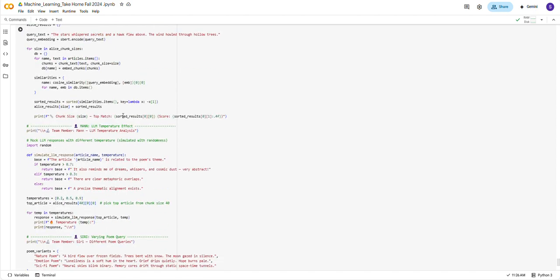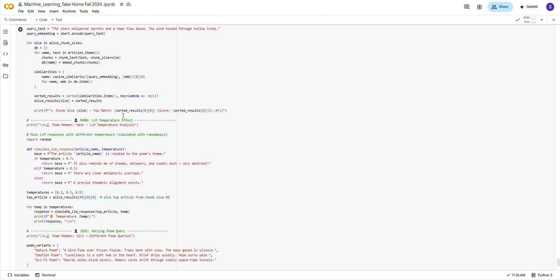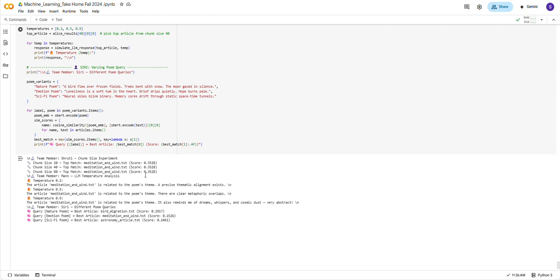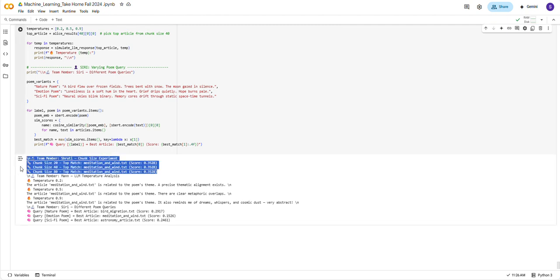And Man has performed tests using varying temperatures like 0.2, 0.5 and 0.9 in LLM responses. And Siri has created tests using different poem queries and how well they retrieved relevant articles. And then we compared the scores of each of the three experiments.